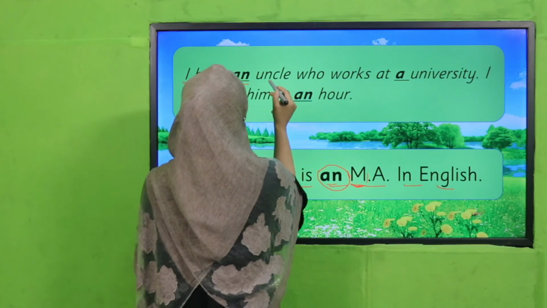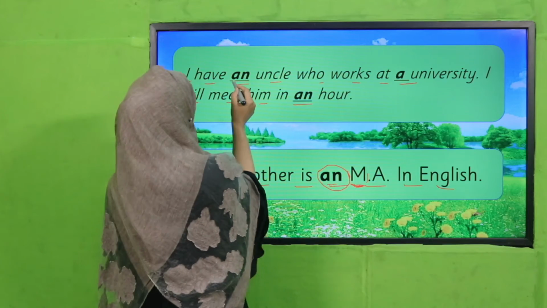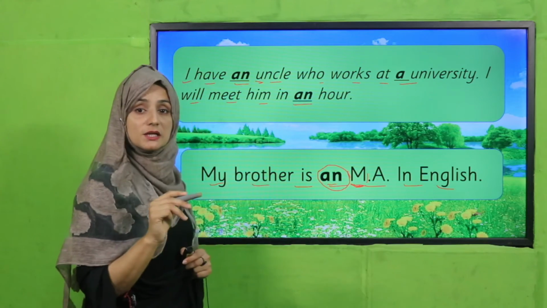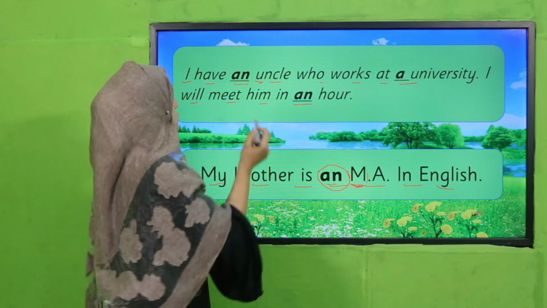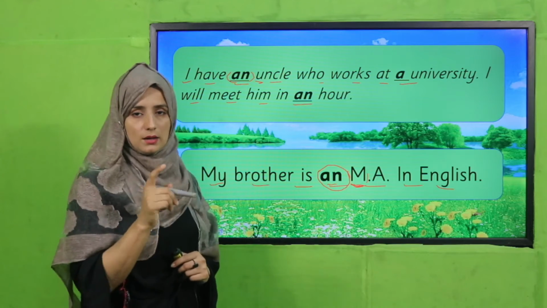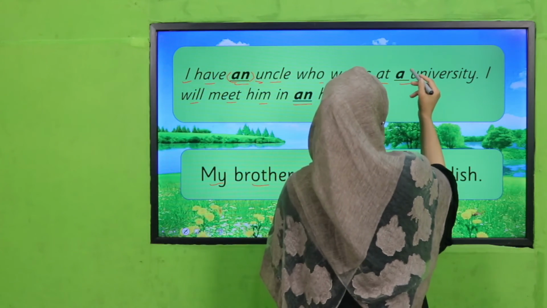I have an uncle who works at a university. I will meet him in an hour. Here is a beautiful and deep example for your understanding. An uncle: see there, there is U, and this U is giving us a vowel sound. That's why I have used an here. Uncle, uncle, a vowel sound is there. And who works at a university.